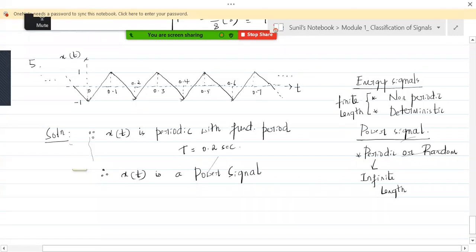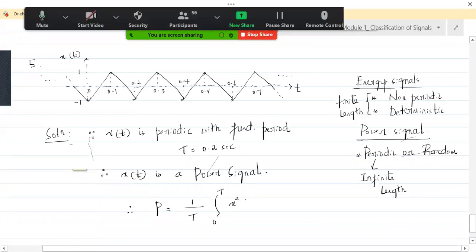x of t is a power signal. So what we need to see is the power of the signal. Understand, this is a continuous time signal. So we do this: 1 by T times, T ranging from 0 to T, x squared t dt. These are the equations that we have seen in the previous session. Now, in place of T, you need to substitute 0.2.